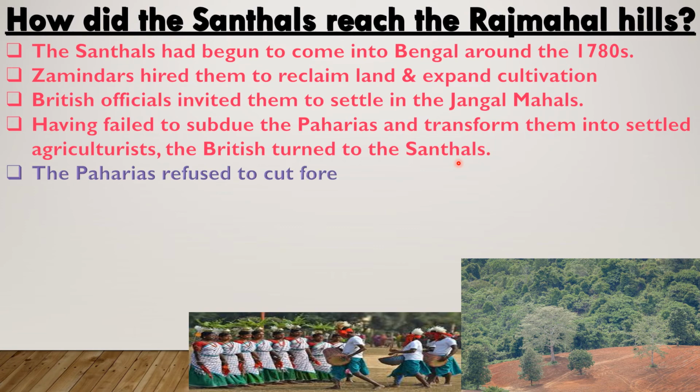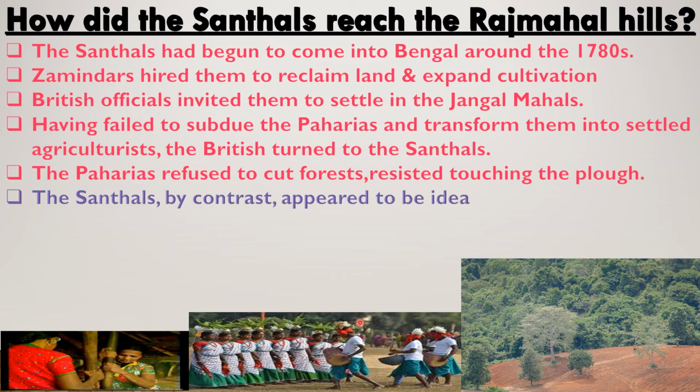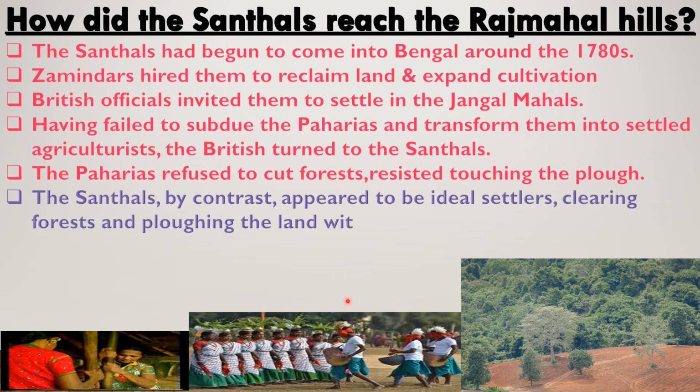The Paharias refused to cut forest and resisted touching the plough, because of that they did not listen to the English colonial power. They did not like to cut the forest, and as the British needed wood for so many purposes, they vehemently opposed. These are all Santhal tribal people. The Santhals, by contrast, appear to be ideal settlers, clearing forest and ploughing the land with vigor.